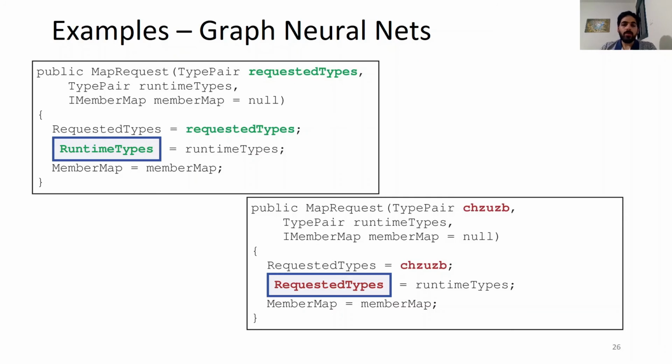So we tried DUMP on the VarMisuse task and GNN models. Here the model selects runtime type correctly as the right candidate for the blue location. However, when we change the parameter requested types to that, the model chose the wrong candidate.